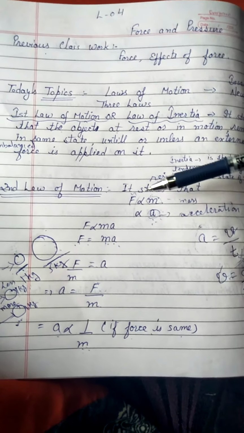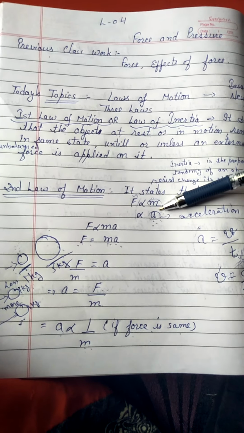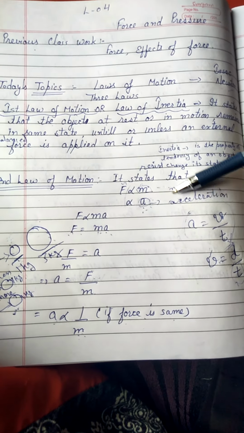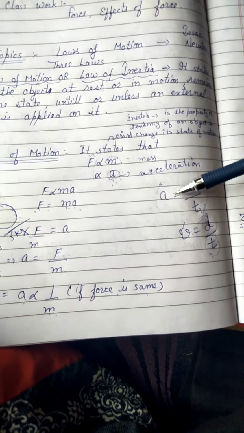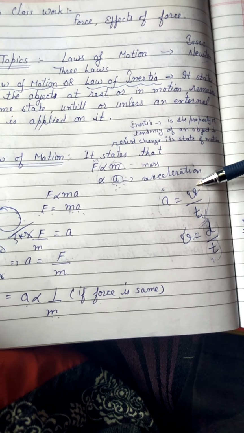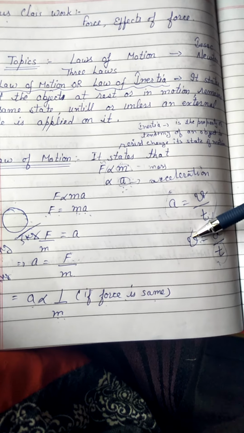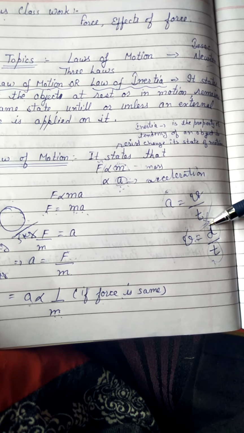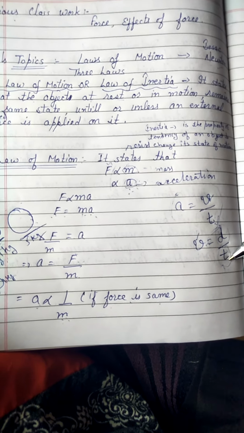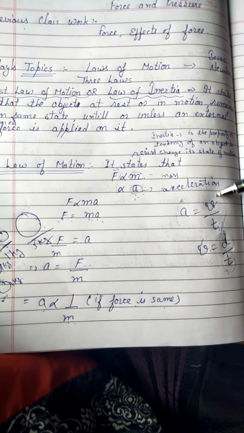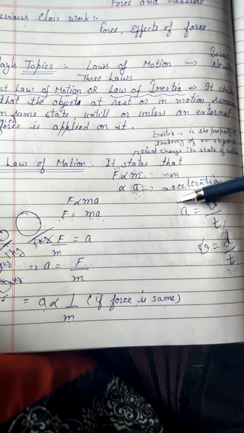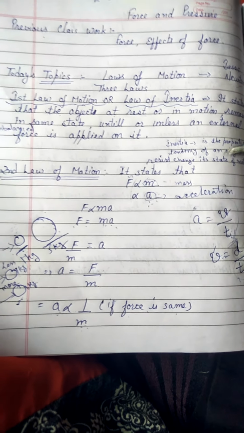Similarly, the second is that force is directly proportional to acceleration. Firstly, understand the meaning of acceleration. Acceleration means the change in speed or velocity of an object with time. And what is velocity? Velocity or speed is the change in position of an object with time. So whenever there is a change in the speed of an object with time, then we have a term which is known as acceleration.